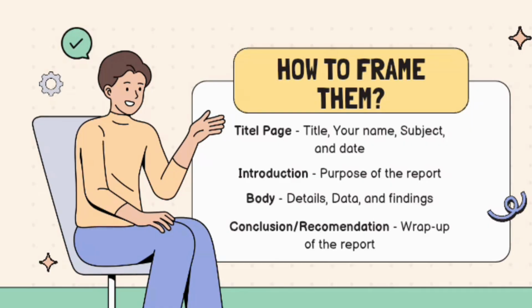Then next is the body, including the details, data, and findings. And lastly, the conclusion or recommendation. You need to wrap up the report. When we say conclusion, you need to conclude with the summary or the main aim of the report you created. And when we say recommendation, it is all about suggesting what action should be taken, based on the findings or results.